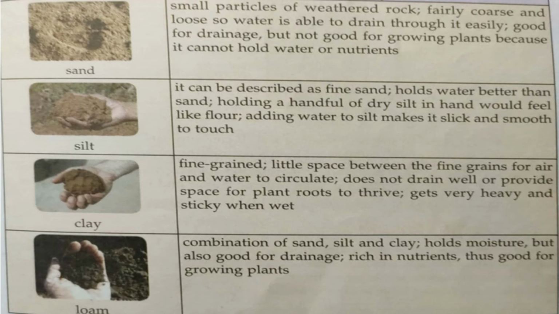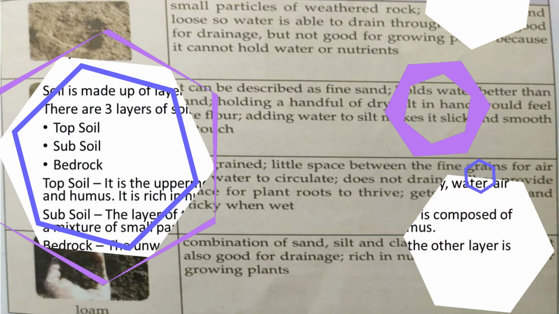Last is loam. Loam is a combination of all the 3 above types of soil, that is sand, silt and clay. It holds moisture. Moisture means water. It can hold water, but is also good for drainage. It is rich in nutrients, thus it is very good for growing plants. All the rich nutrients that plants need are present in this soil. So these are the 4 types of soil and their properties. What you have to remember here in this part of the types of soil, you have to know the texture, color and the properties nicely.